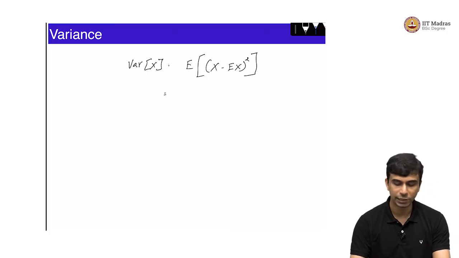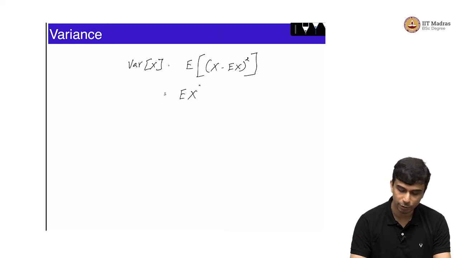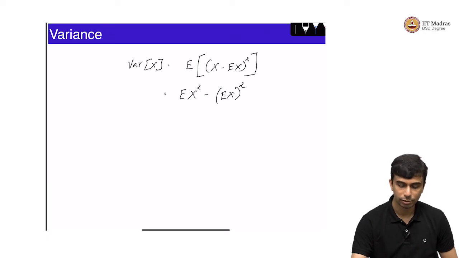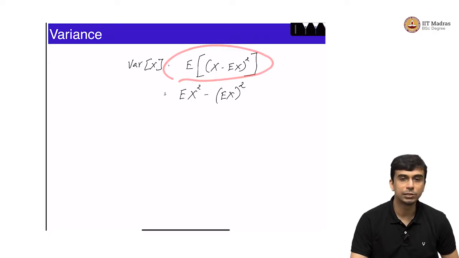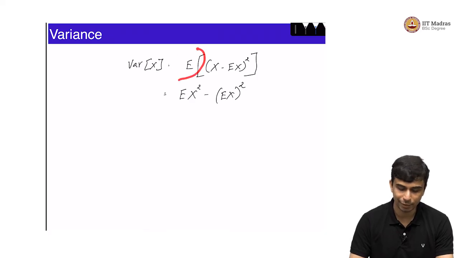You can do a simplification the same way that you did for discrete random variables. You would get that the variance of x is the expected value of x squared minus the expected value of x, the whole square. The intuitive meaning, we have seen this already in the case of discrete random variables. It essentially measures on average how much x deviates from its expectation.